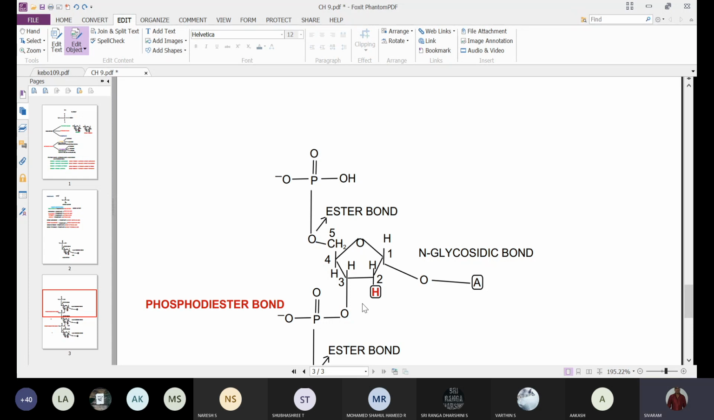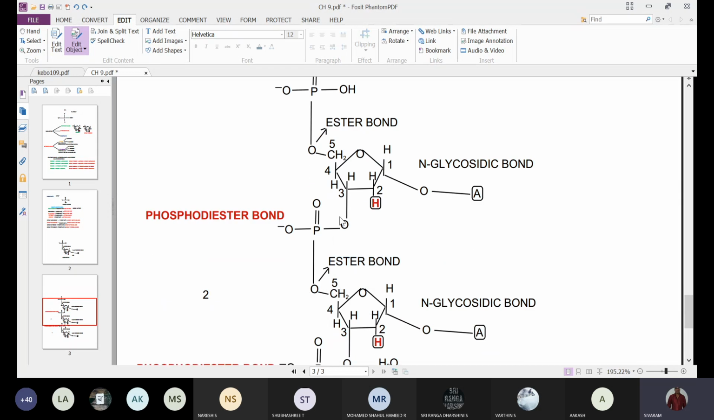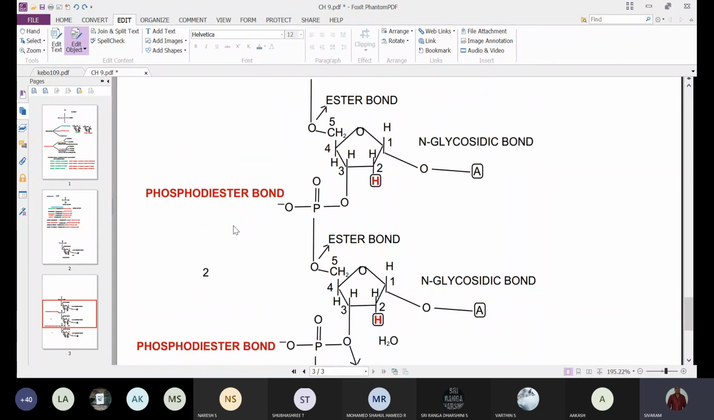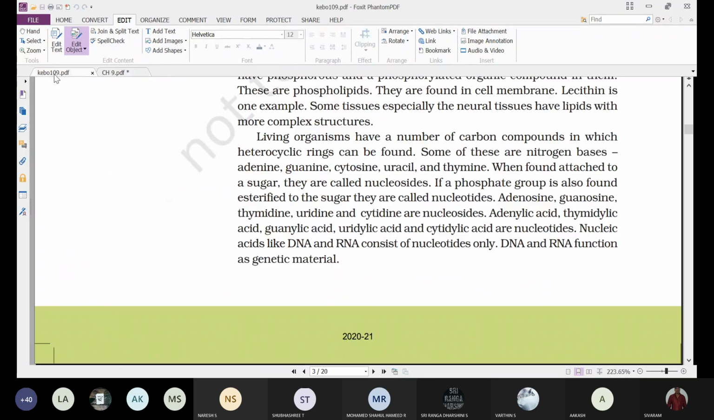DNA. So how are these nucleotide molecules joined? With the help of the phosphodiester bond. Here one ester bond and here another ester bond. As the phosphate is forming two ester bonds, we are calling it a phosphodiester bond. And finally, it forms a long chain of nucleotide molecules that is called a nucleic acid. There are two types of nucleic acids: one is DNA and the second one is RNA.